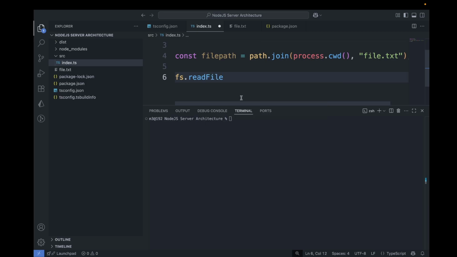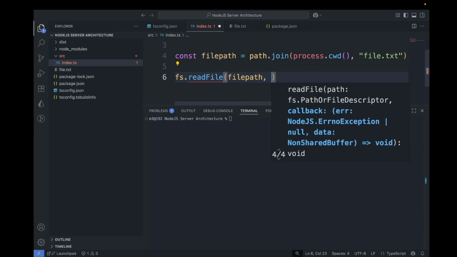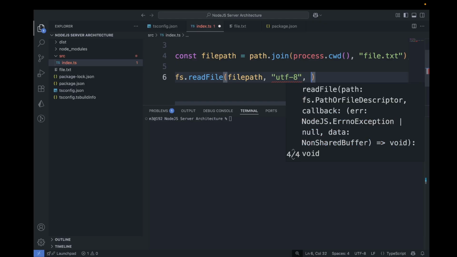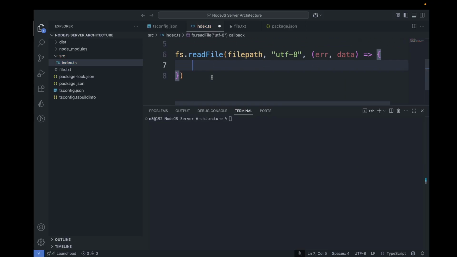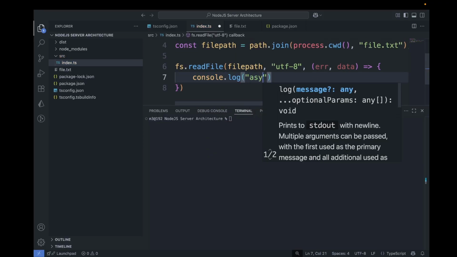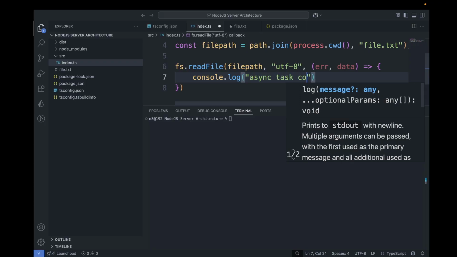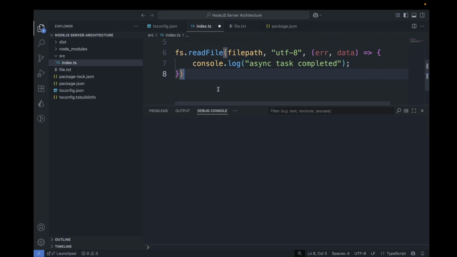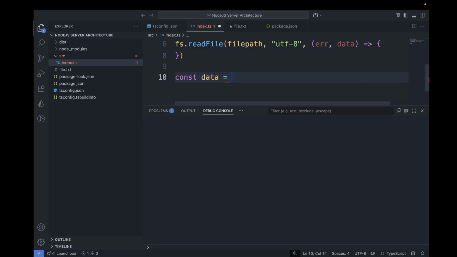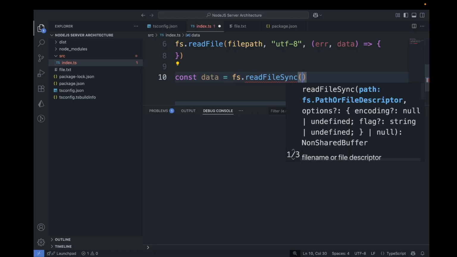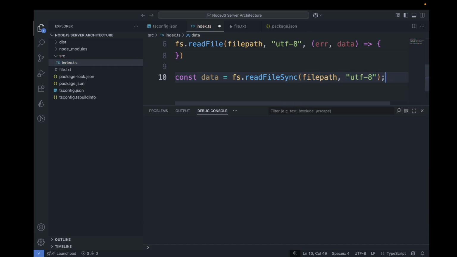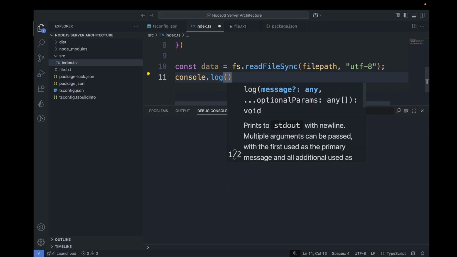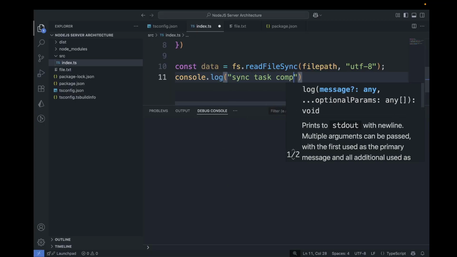A non-blocking operation always returns its result in a callback. The first parameter is the file path, the second parameter is the encoding, UTF-8, and the callback receives first an error and second the data. Let's console.log "async task completed". Now let's create const data equal to fs.readFileSync, again with the file path and the encoding UTF-8. Then console.log "synchronous task completed".